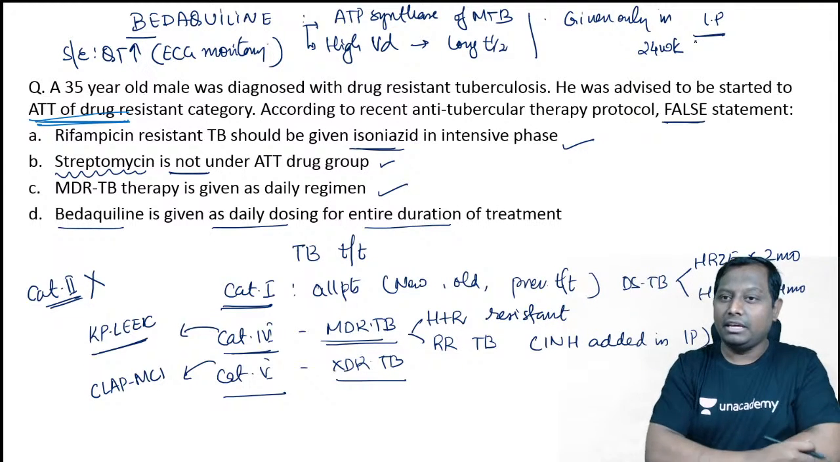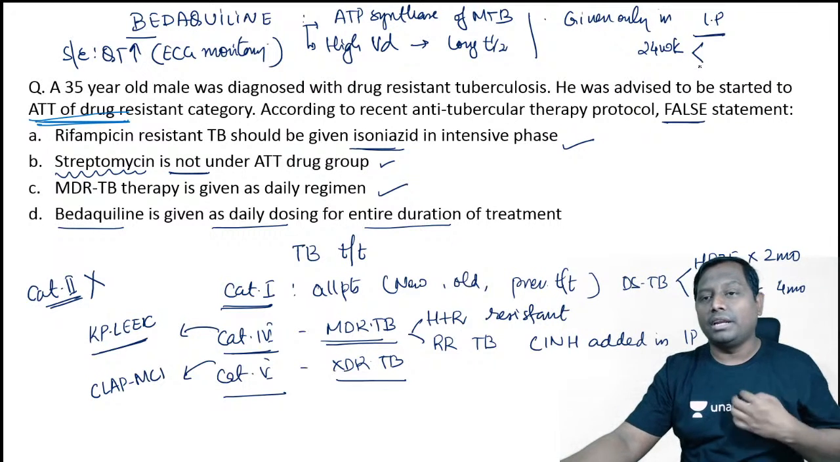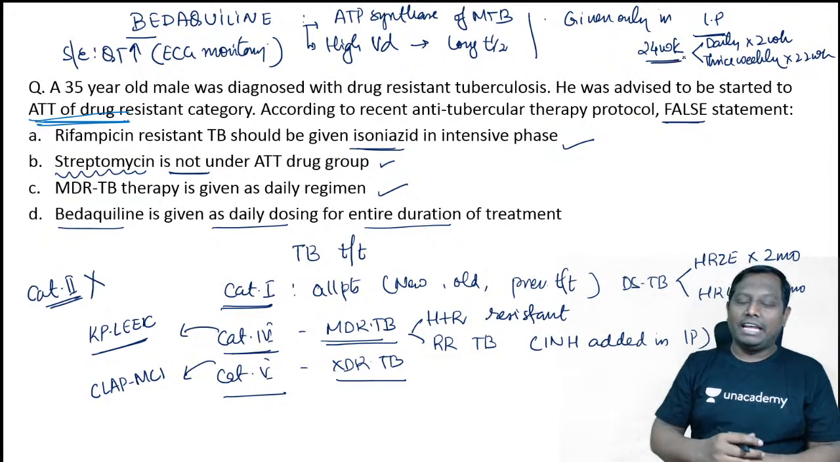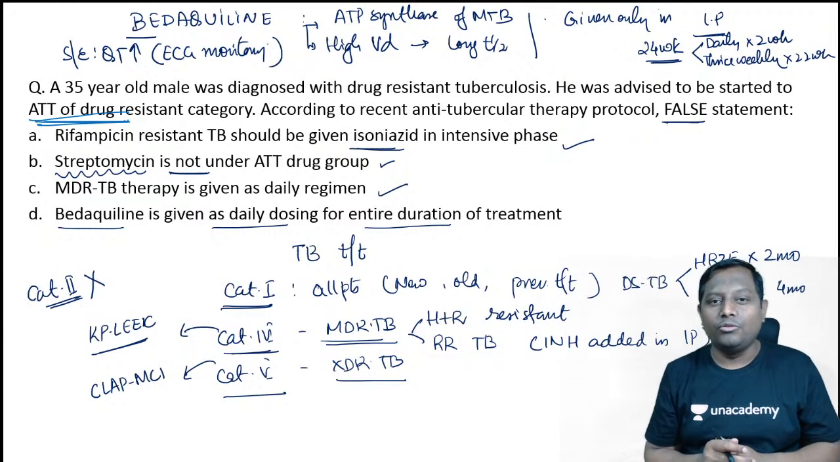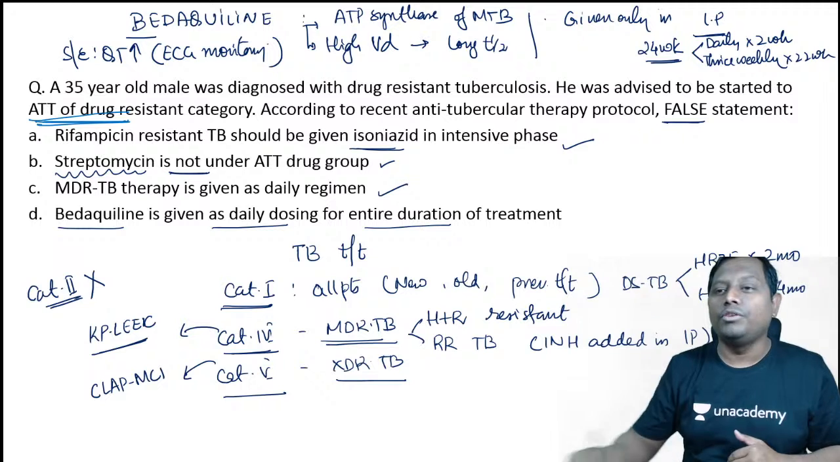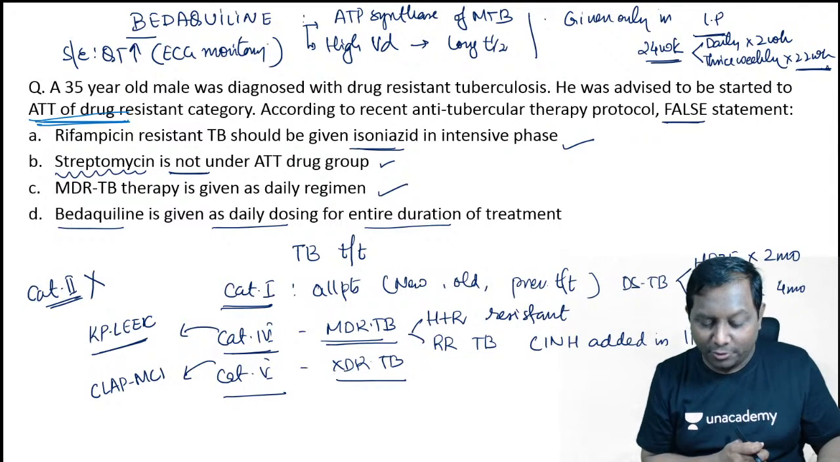We will give it for 24 weeks. In the 24 weeks also, remember, initially it is given daily for 2 weeks, and after that thrice weekly for 22 weeks. I hope it is clear to all of you. Daily for 2 weeks, it is given 400 milligram daily. And after that, for the next 22 weeks, it will be given 200 milligram thrice weekly. I hope it is clear to all of you.